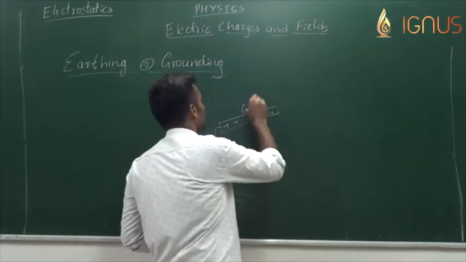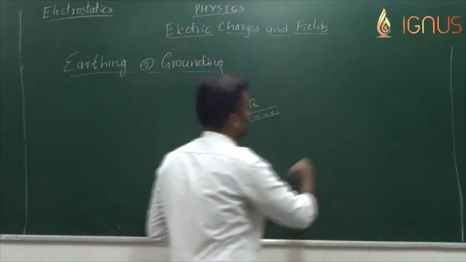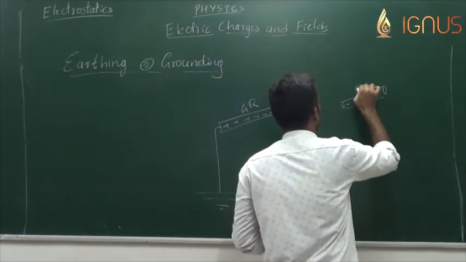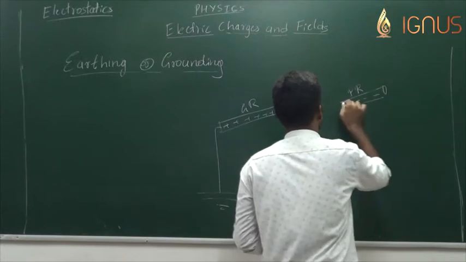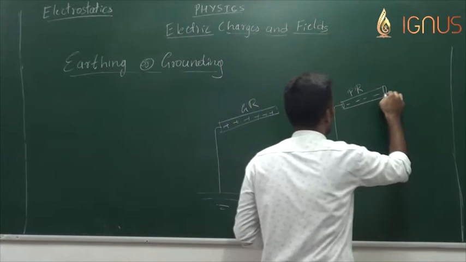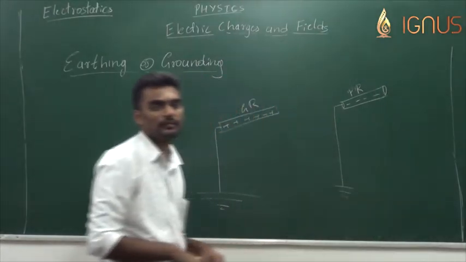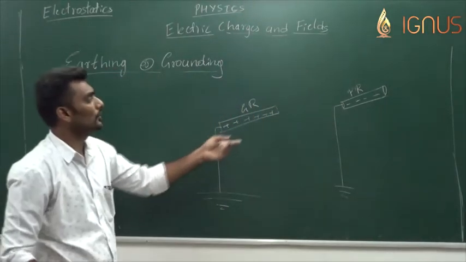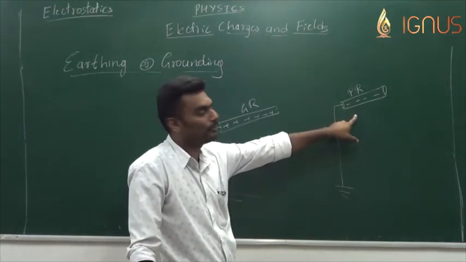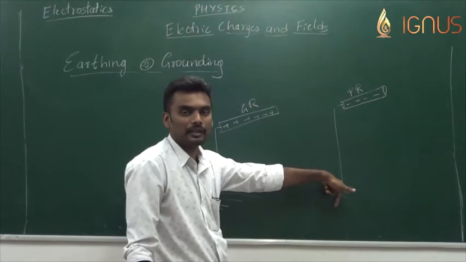So if this is a glass rod, this will lose its positive charge. If it is a plastic rod, this will also lose its negative charge to the earth. Now what's actually happening when a plastic rod loses its charge? The excess electrons present on the plastic rod are going into the earth.